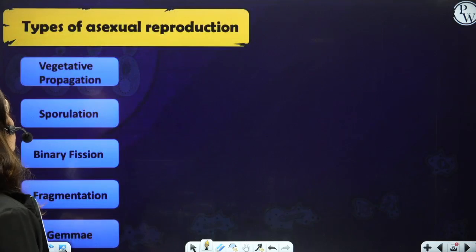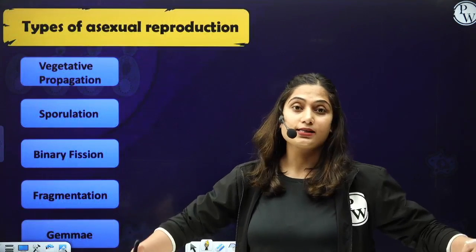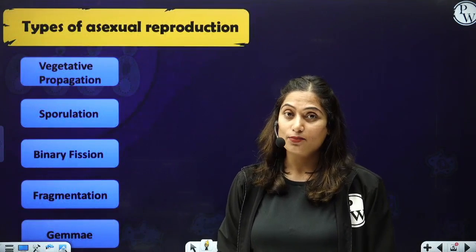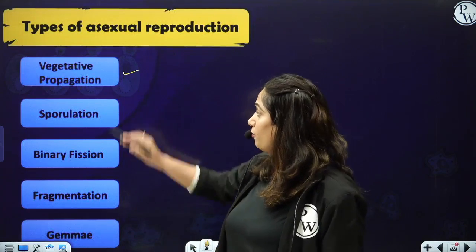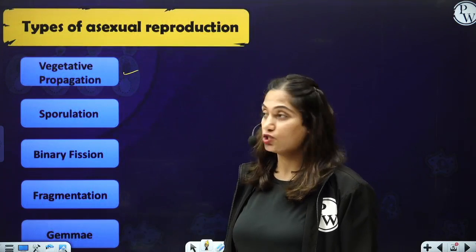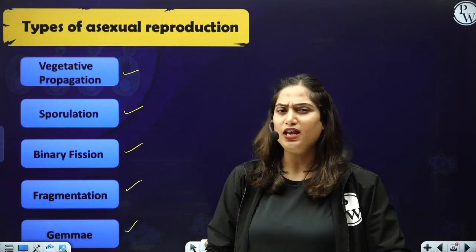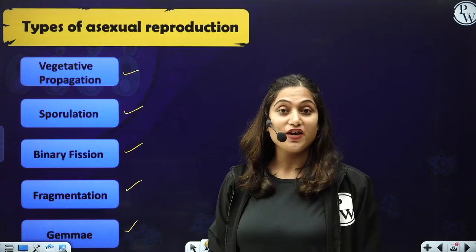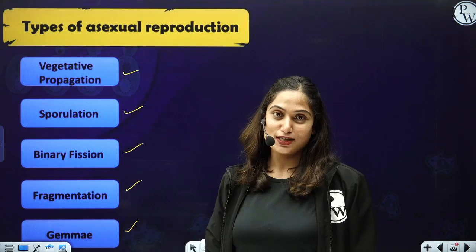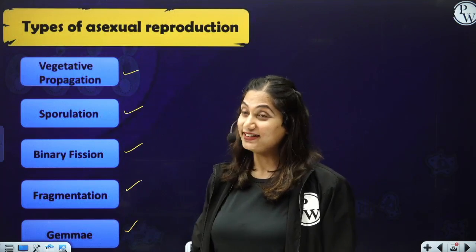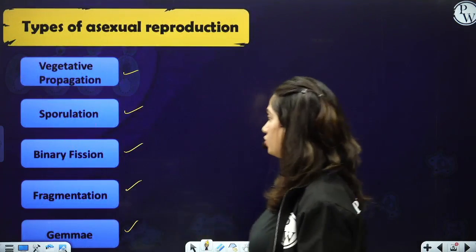Now, first of all, let's move on with asexual reproduction. There are various ways in which an organism can reproduce asexually, and these are the following ways. Vegetative propagation is a means of asexual reproduction. Sporulation, binary fission, fragmentation, gemmule formation, and many others are all ways of asexual reproduction. Now we will discuss all the means of asexual reproduction one by one. So I'm going to first take vegetative propagation.